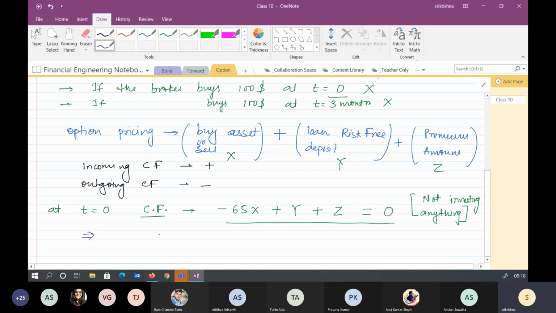So looking into this one, I can write it as 65x is equal to y plus z. This is my first equation. There should not be any payment from your pocket when you are actually giving this option to somebody. Is it okay? First equation, so please raise your hand if you have understood.